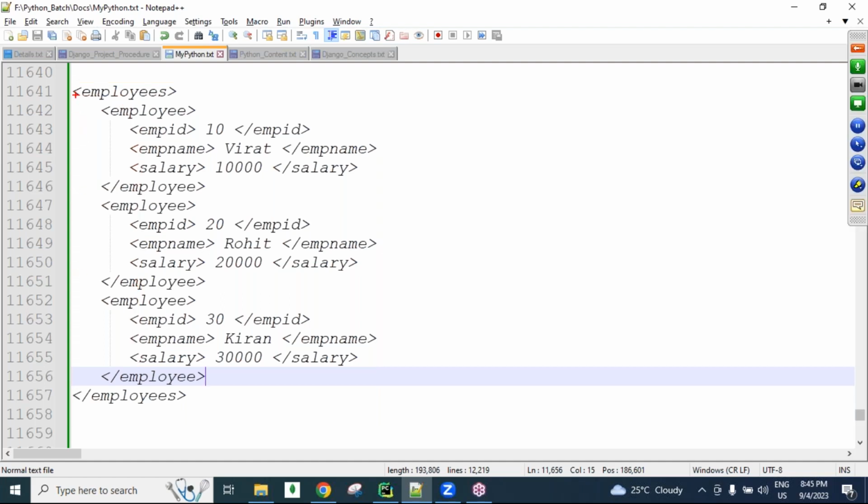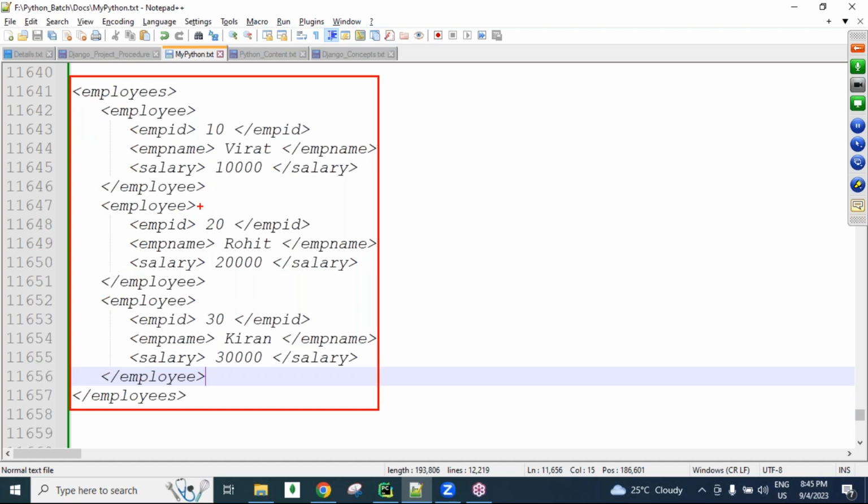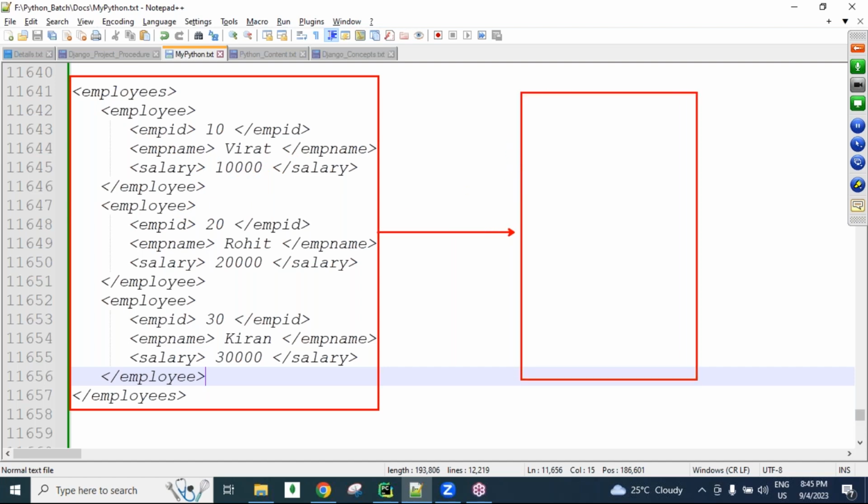Now XML has a heavyweight structure, guys. So we are calling it a heavyweight component. Because of this, whenever we send an XML object from one application to another application, more bandwidth and more internet speed are required. Because of the more bandwidth, we need to spend more money on buying the internet. So obviously the cost of the project increases. In real-time companies, guys, we write thousands of lines in this XML format, and thousands of employees work in real-time companies.